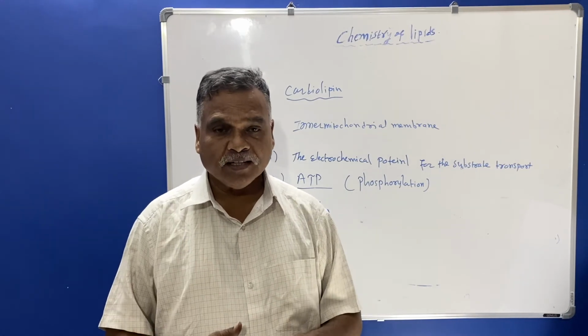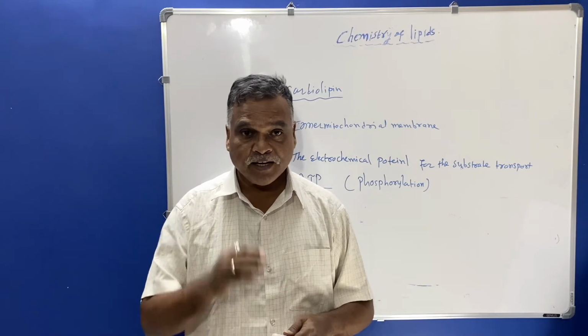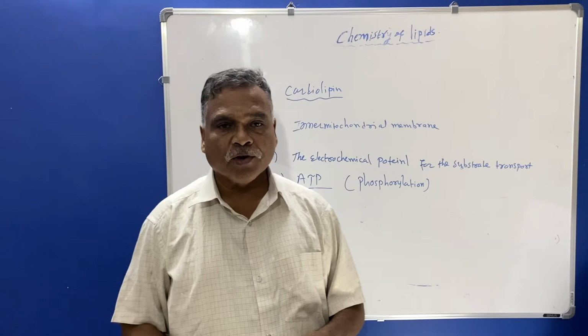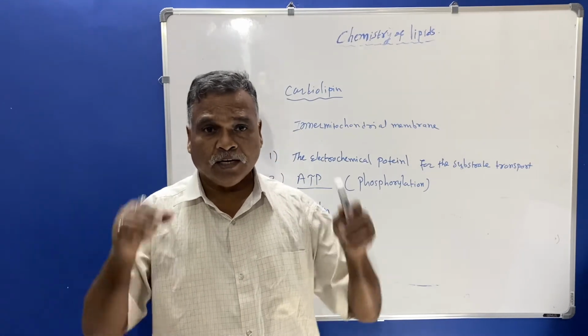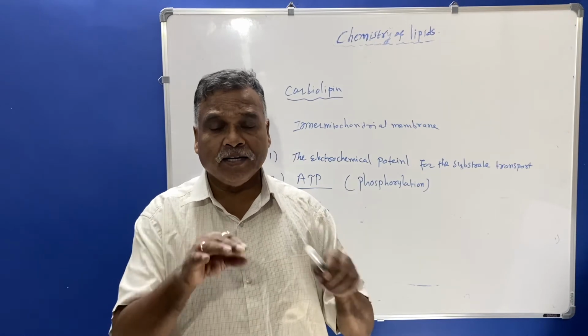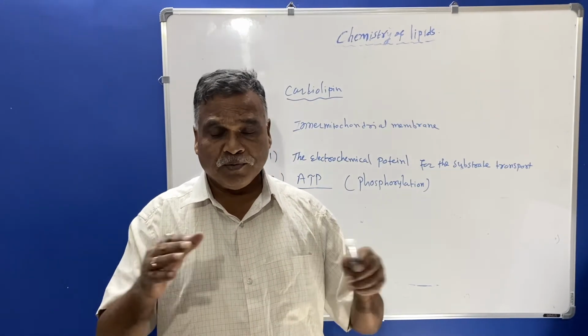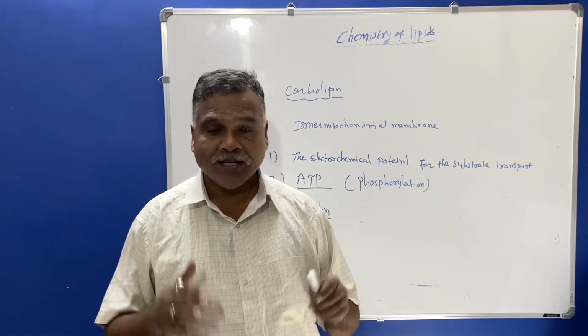We have seen the phospholipids are classified as glycerophospholipid and sphingophospholipid. These are classified as per the presence of the alcohol in their structure. Glycerophospholipid means presence of glycerol alcohol. Sphingophospholipid means presence of sphingosine alcohol in their structure.